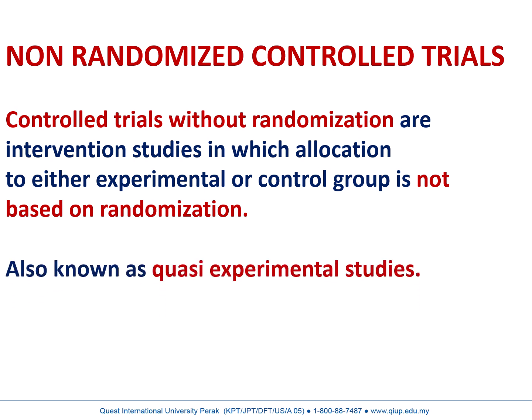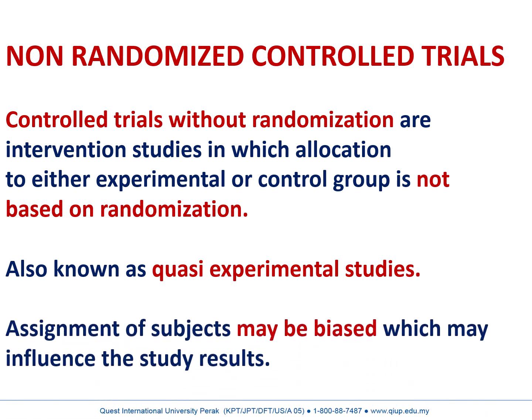Also known as quasi-experimental trials or quasi-experimental studies. It is done when randomization is not possible or not ethical. Assignment of subjects may be biased, which may influence the study results.